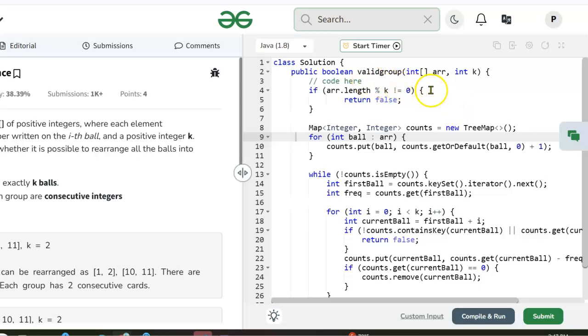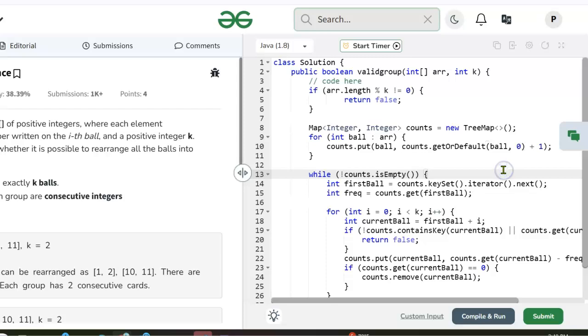All right. So the first thing, as I said, is let's check the length of the array and see, is it divisible by K? Because if it isn't, we can't do it. We'll just return false. Okay. Next, declare a TreeMap, and then for each numbered ball in the array, we'll either put it in the map or we'll increment its count in the map. So that's what this is, getOrDefault.